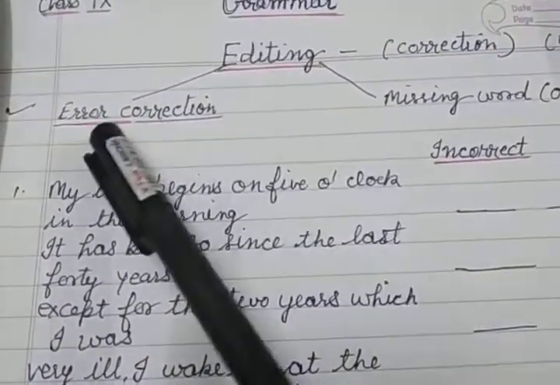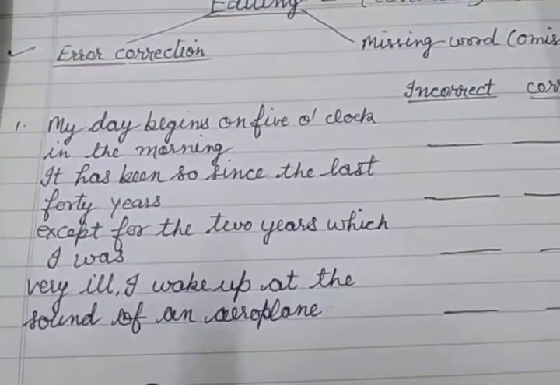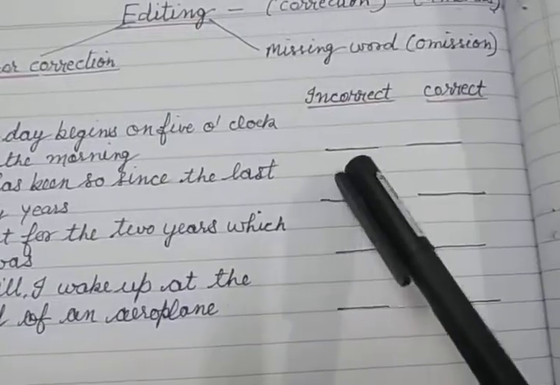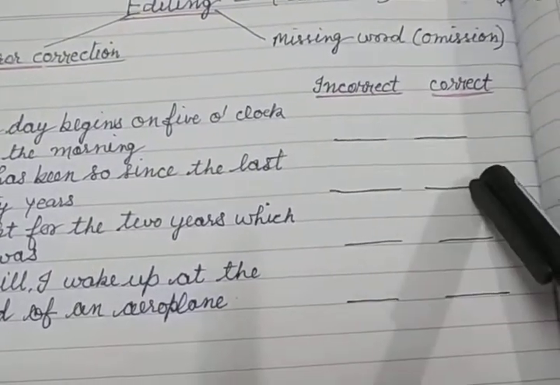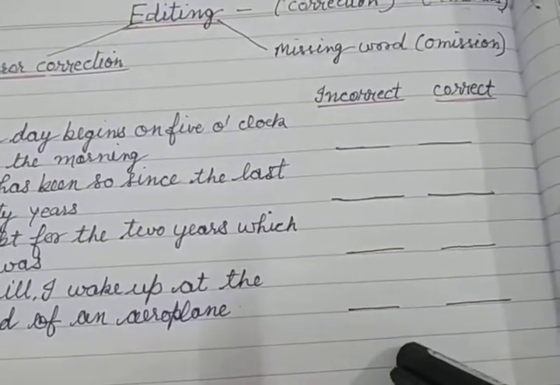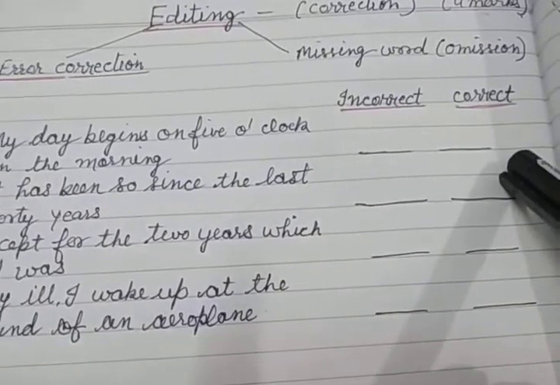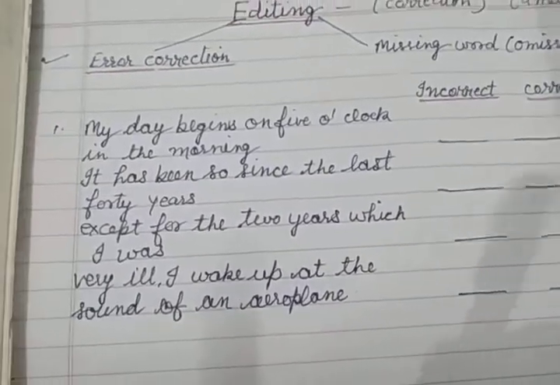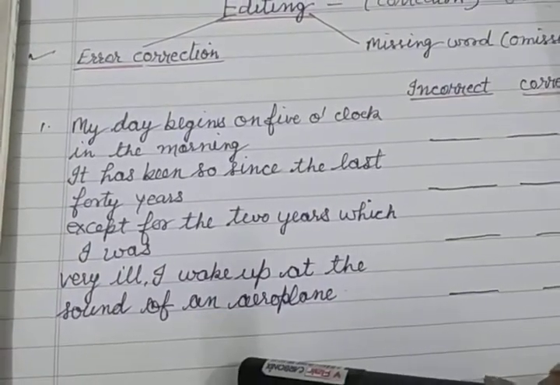In error correction, a passage is given and two blanks are given in front of the passage. So we have to make space here for writing the incorrect word and the correct word. So we can note down the passage in such a way.